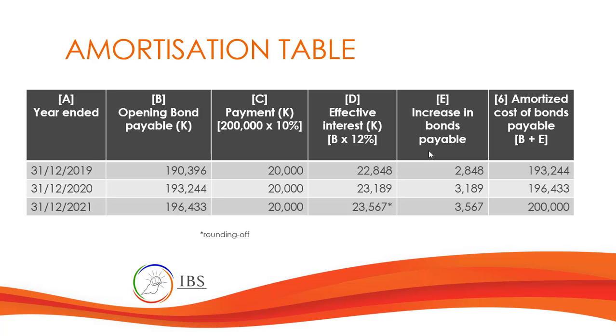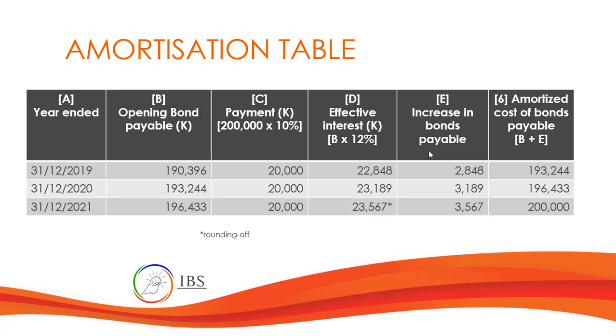Now the difference between the effective interest and the interest payment made will be the amortization or increase in bond payable. And then in the last column, you will see that the opening bond payable plus the increase in bond payable results in the ending or closing balance of bond payable. And then the cycle will go on and on.